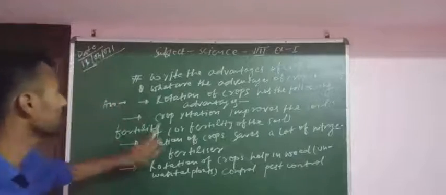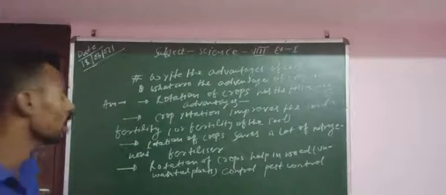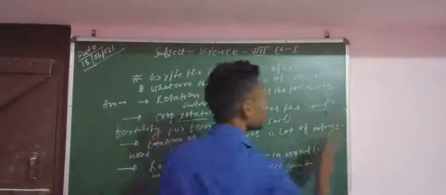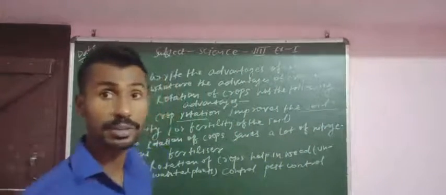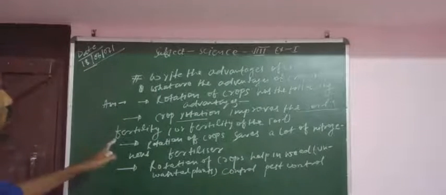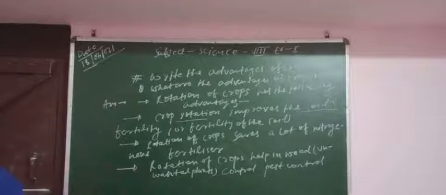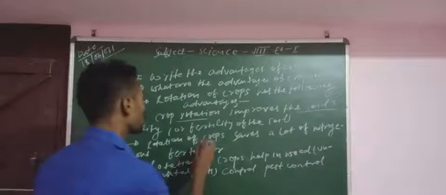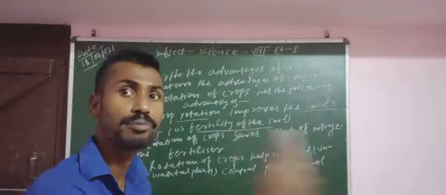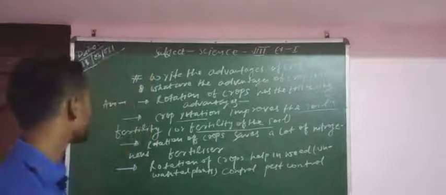The first point is that crop rotation improves the soil fertility, as per the definition, as we know. Crop rotation improves the fertility of the soil. Fertility of the soil and soil fertility are the same thing. So due to crop rotation, we can improve the soil fertility.